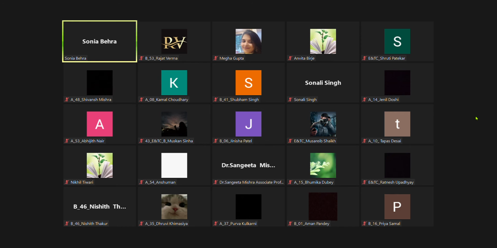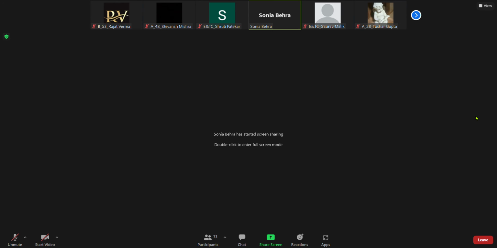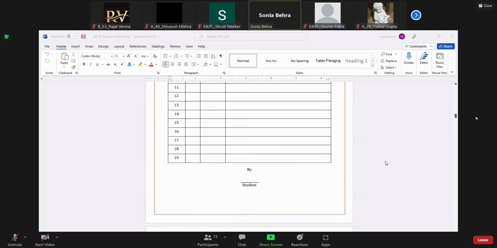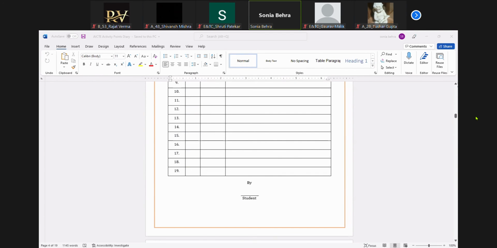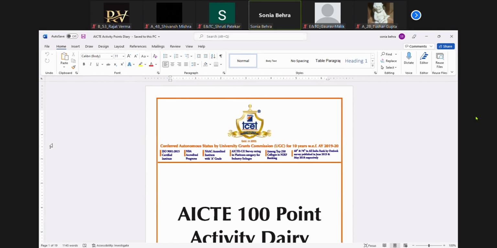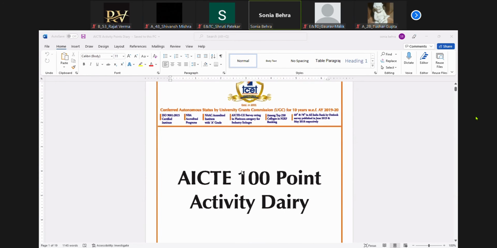We will be putting the IEEE mapping also, and I will be putting this also. You can see this document. Is it visible? Is this document visible? The 100 activity point document. Yeah. So we will be putting this document also.